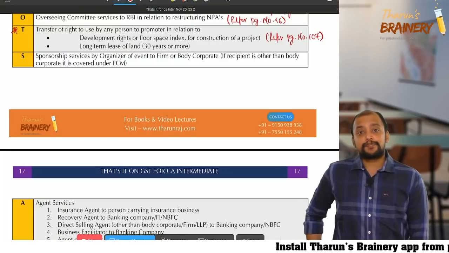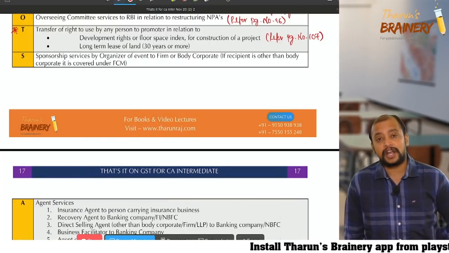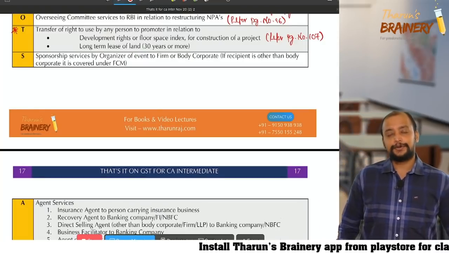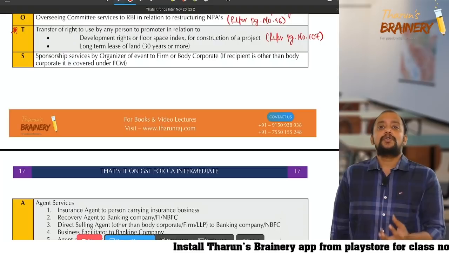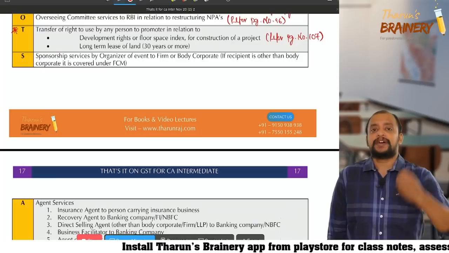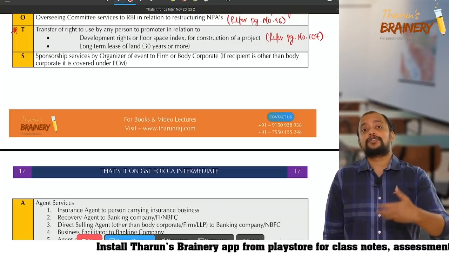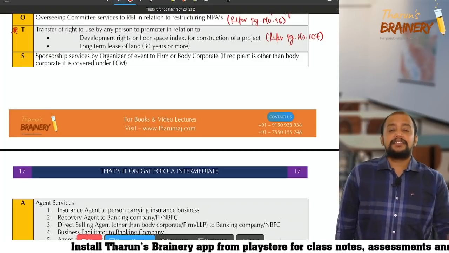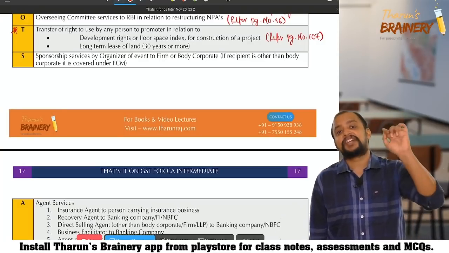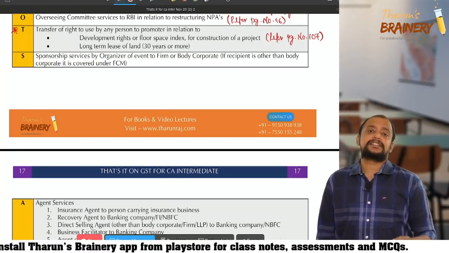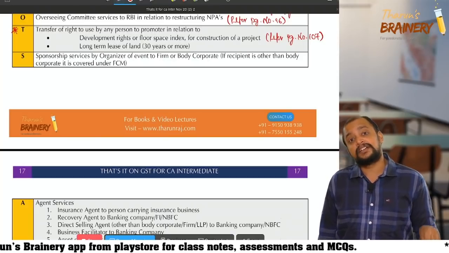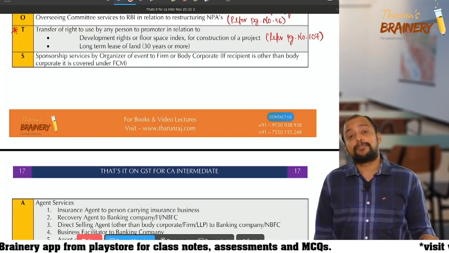Then next, sponsorship services by organizer of an event to firm or body corporate. So there is a person who is organizing an event and he gets sponsorship money for allowing a person to promote his brand, and this money received by the organizer of the event, if taxable, liability to pay GST is on the recipient, the one who pays, provided the recipient is body corporate or firm.